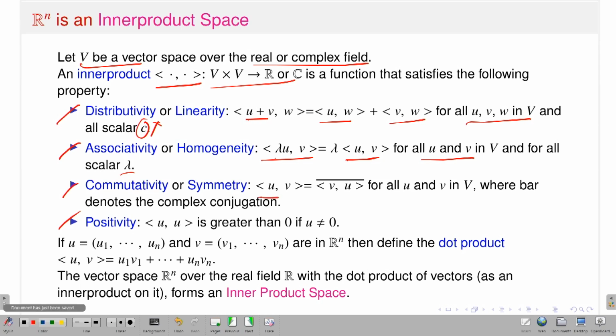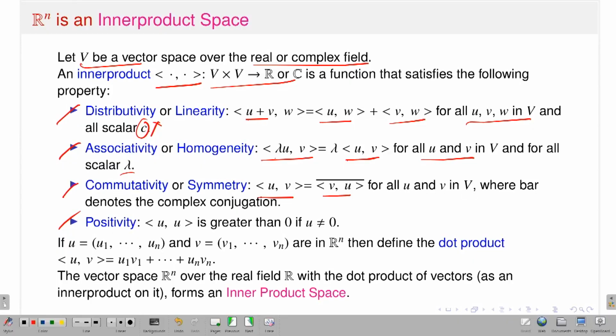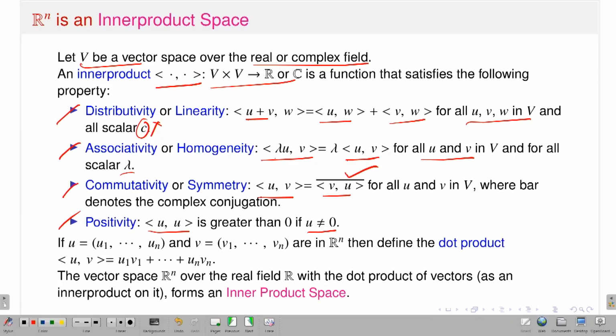That means the inner product between u and v should be exactly equal to the complex conjugate of the inner product of v and u. Here the bar denotes the complex conjugate. And the fourth one is positivity. What is positivity? If I take any non-zero vector u, then the inner product between u and u should be strictly positive. Therefore, if I have a vector space over some field R or C, and if I have an inner product which satisfies these properties, then I will say that V with this inner product becomes an inner product space.